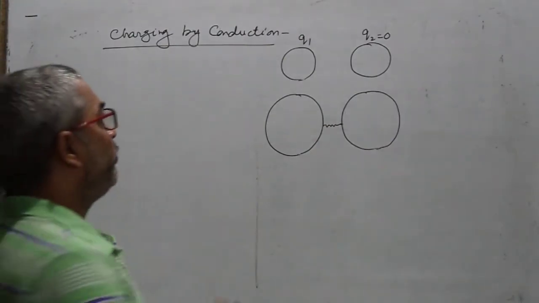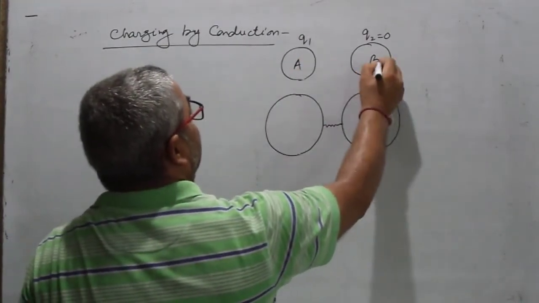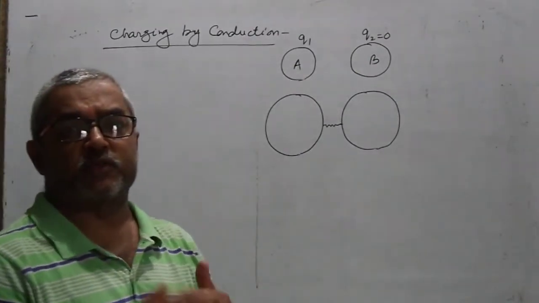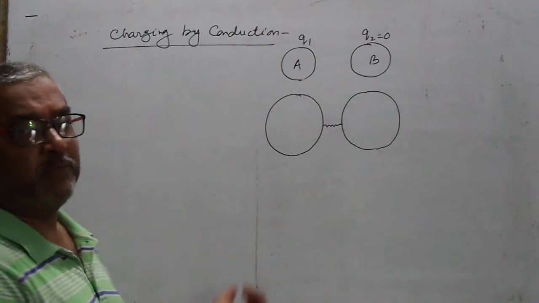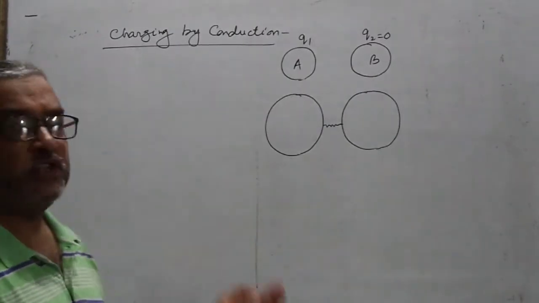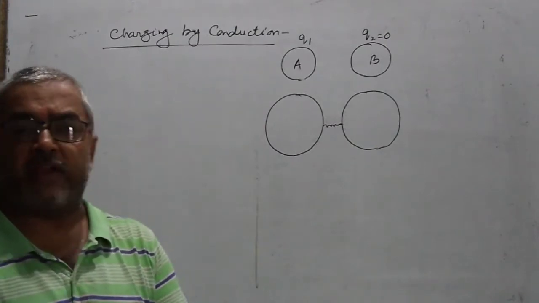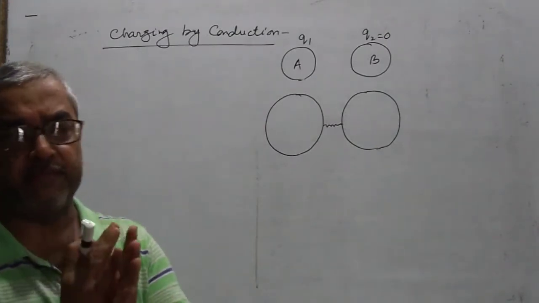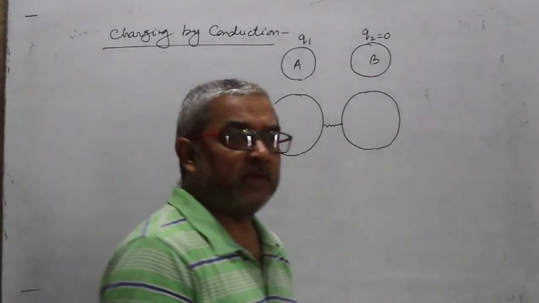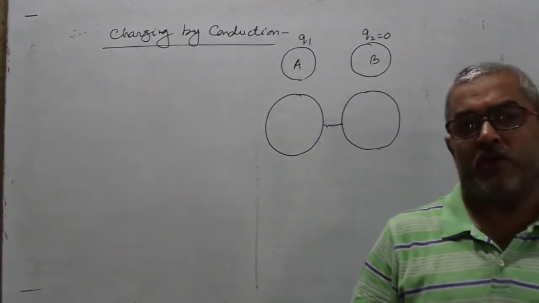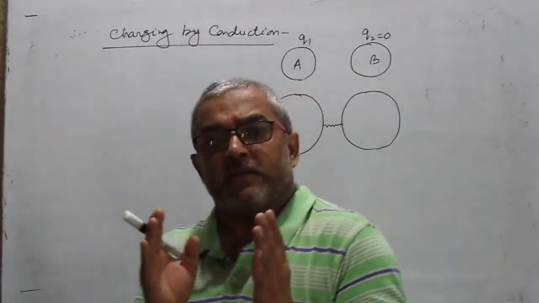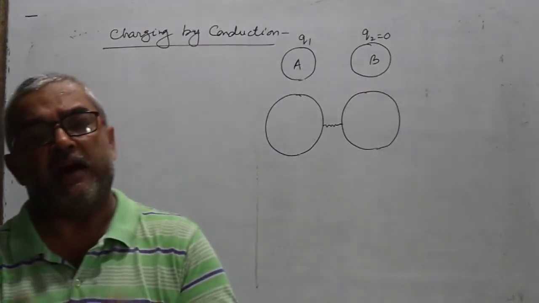When both bodies are brought in contact, the charge starts moving from one body to the other. The condition is that the potentials of the two bodies should not be the same. If the potentials of both bodies are the same, then there is no transference of charge. It is only possible when the potentials of the bodies are different.